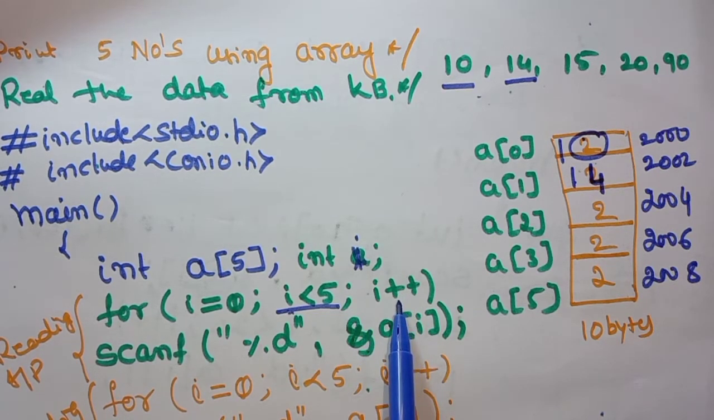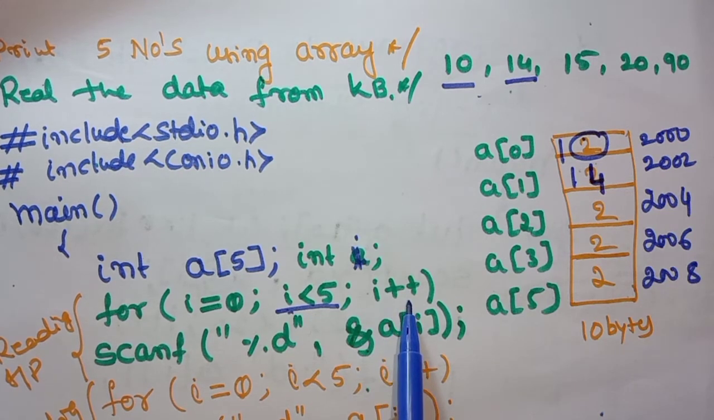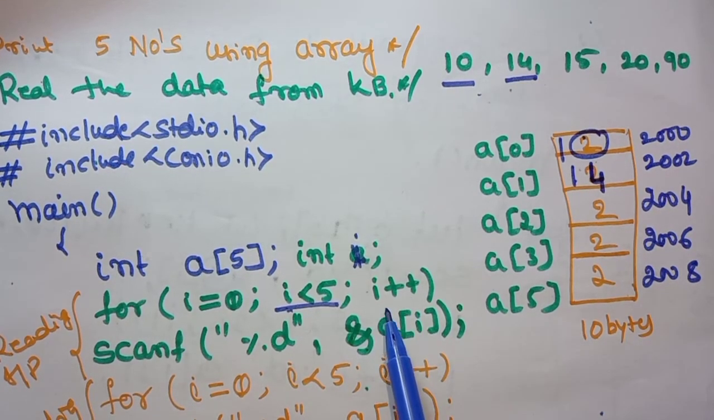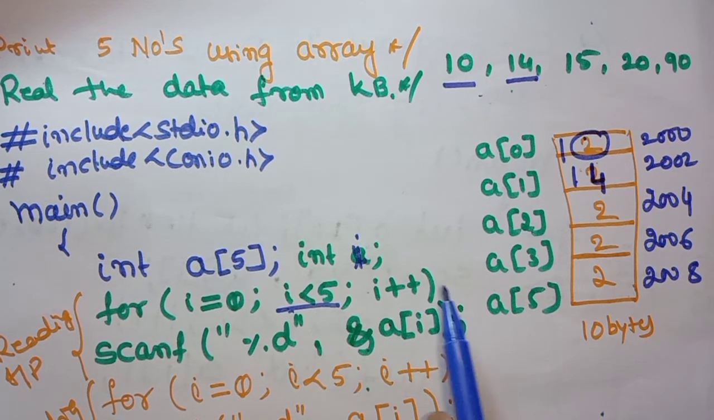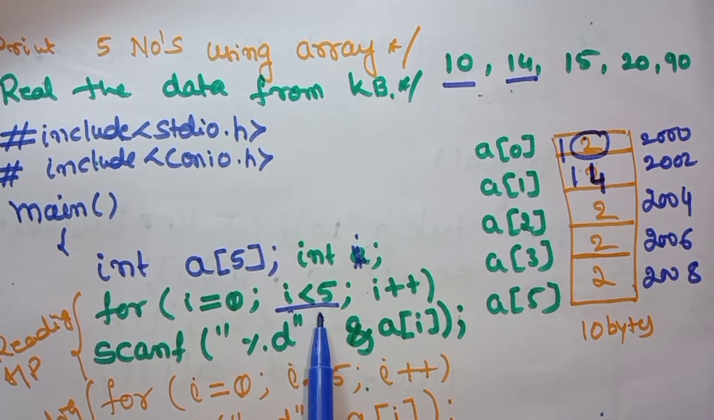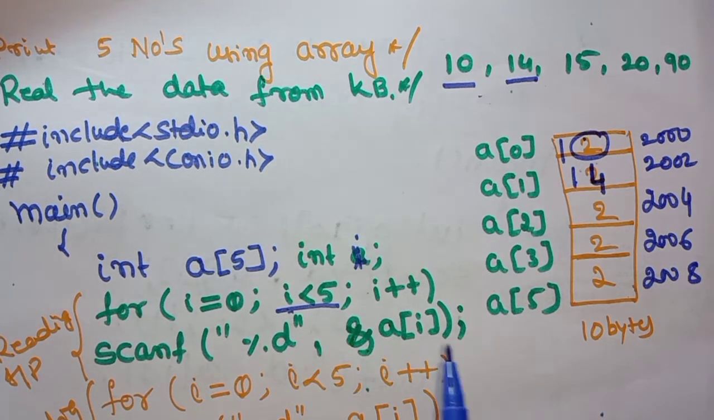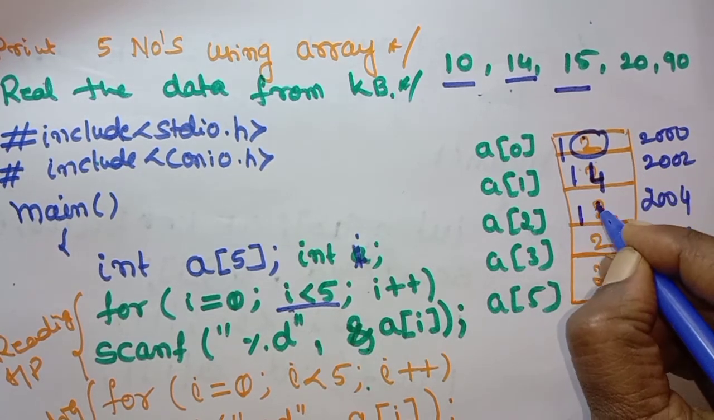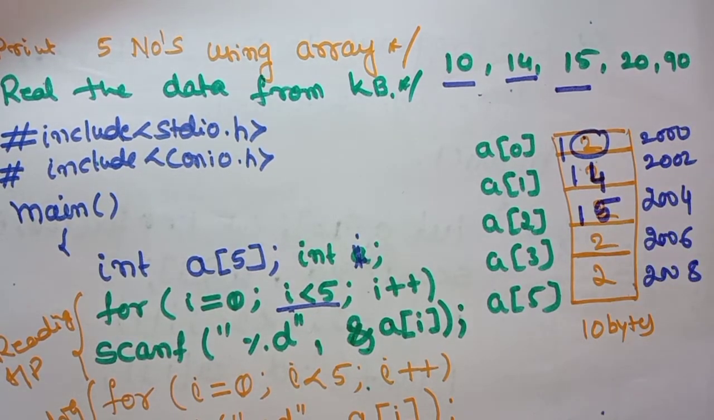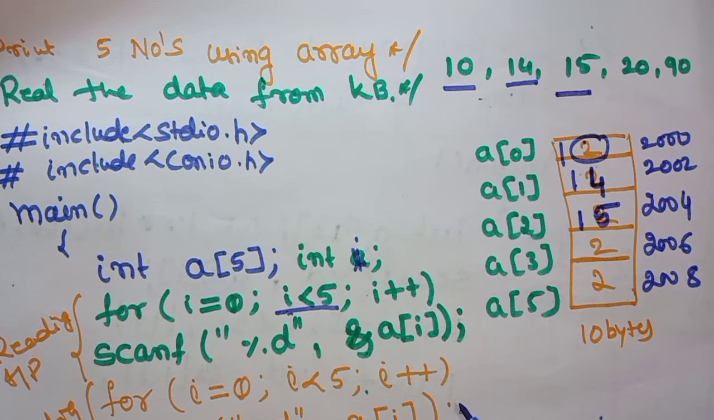Next, i is equal to 2. i plus plus: initially it is 1, now 1 plus plus is nothing but 2. It checks the condition: 2 is less than 5. Once again the condition is true. Here a of 2 is where you are entering 15. That 15 is stored here. Similarly, i is incremented as 2, 3 and it checks the condition.